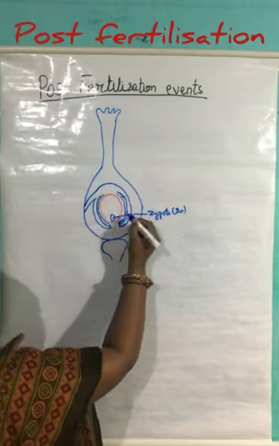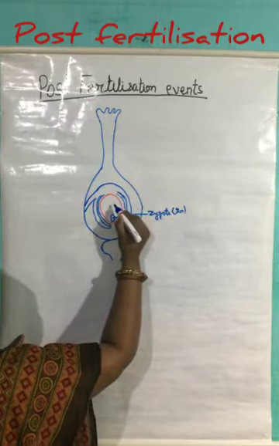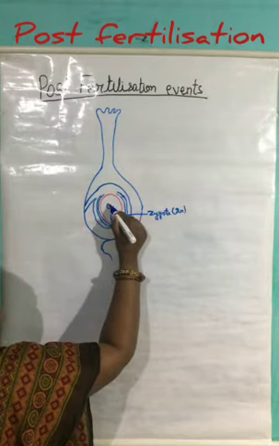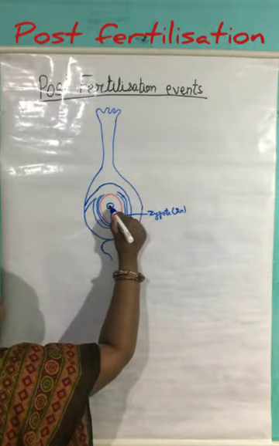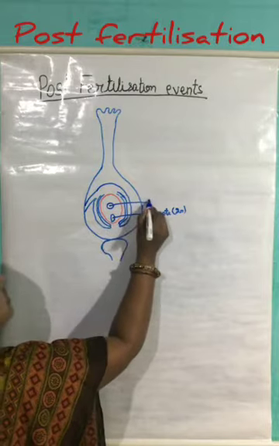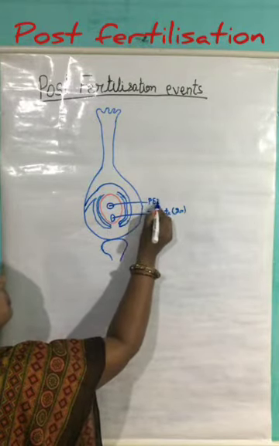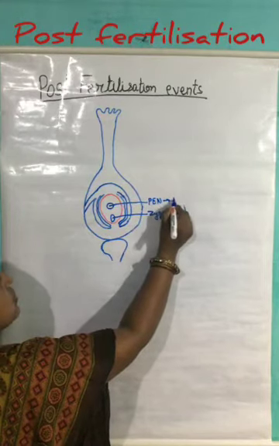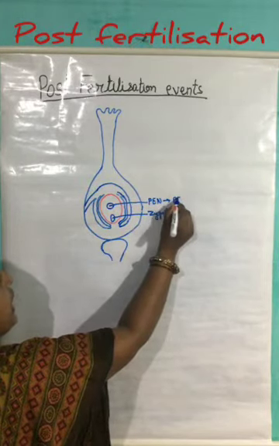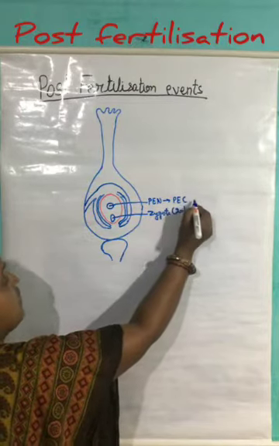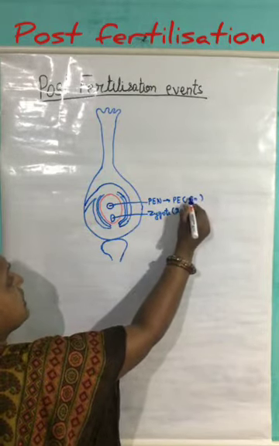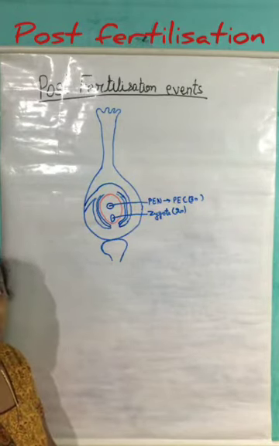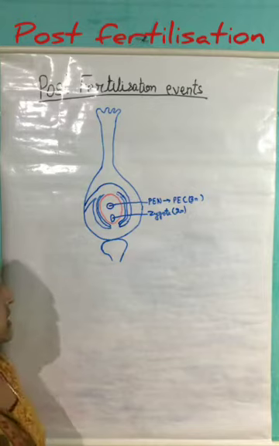And the second male gamete enters the central region and fuses with the polar nuclei, which leads to the formation of the primary endosperm nucleus, which further develops into the primary endosperm cell, which is triploid in nature, and this is the nutritive tissue that has been formed as a result of fertilization.